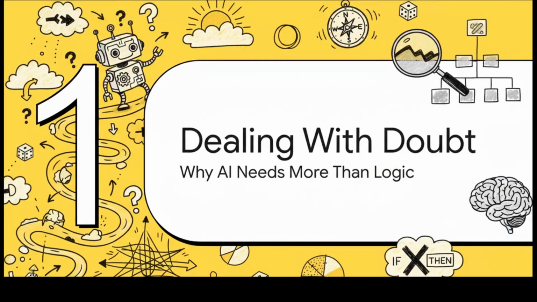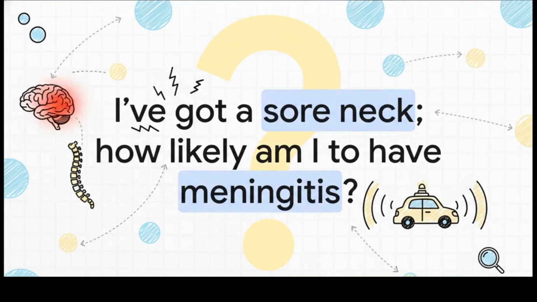So, first things first, an intelligent agent, whether it's a robot or some diagnostic software, has to operate in a world that is messy, ambiguous, and almost always incomplete. So how can it possibly navigate that? Well, it definitely can't rely on simple if this, then that rules. I mean, we face questions like this all the time, right? You have one piece of evidence, a symptom, and it points toward a conclusion, but it's no guarantee. Well, AI agents face the exact same challenge. Whether it's a system trying to make a medical diagnosis or a self-driving car trying to figure out what its sensors are seeing, it's all about plausible, probabilistic guesswork.